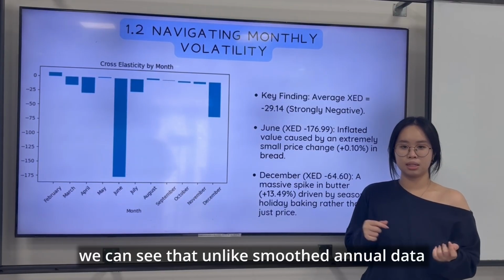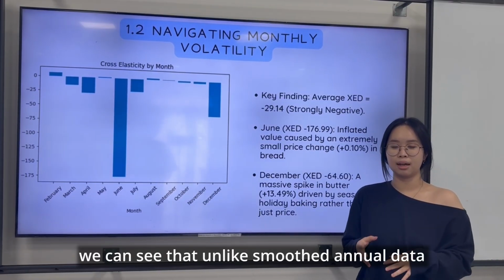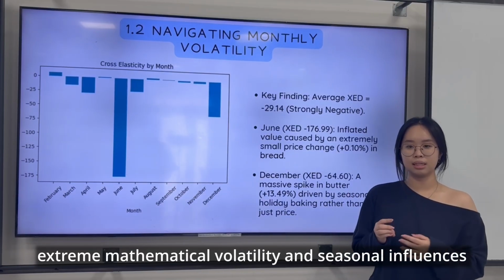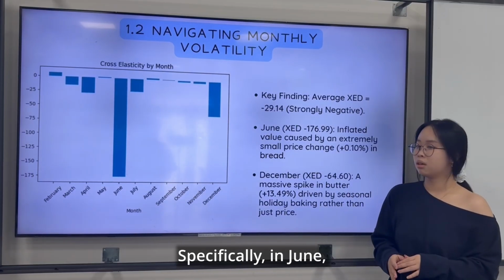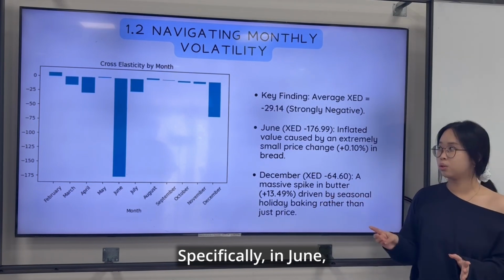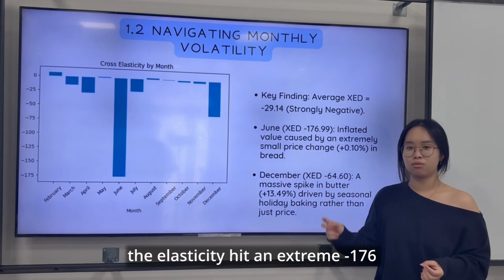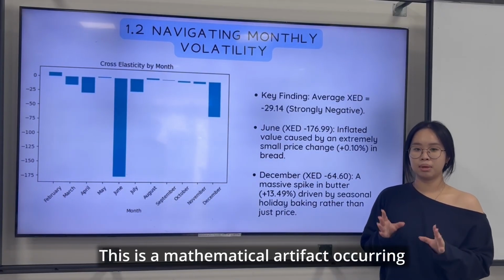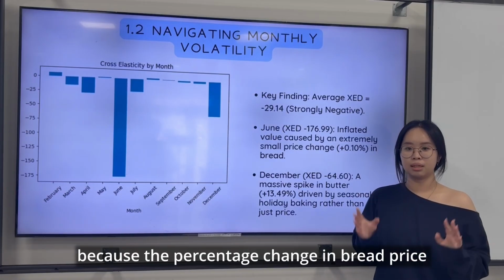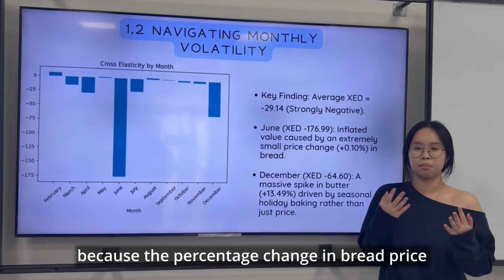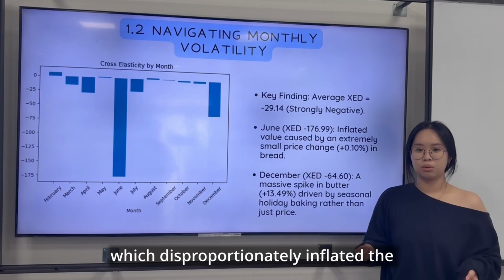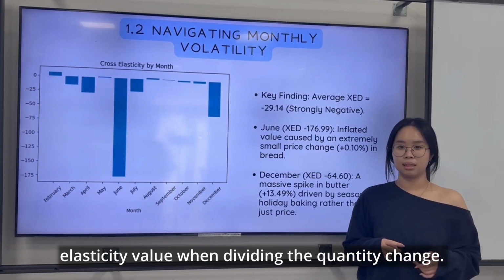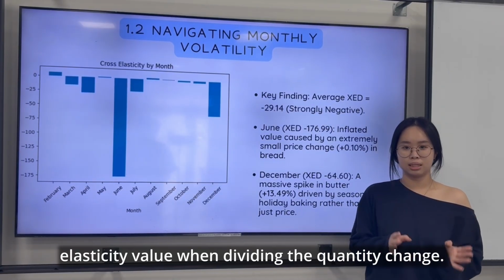On volatility and extremes, you can see that unlike smooth annual data, this monthly data exhibits extreme mathematical volatility and seasonal influences. Specifically, in June, the elasticity hits an extreme of about minus 176, and this is a mathematical artifact occurring because the percentage change in bread price was incredibly small, which disproportionately inflated the elasticity value when dividing the quantity change.